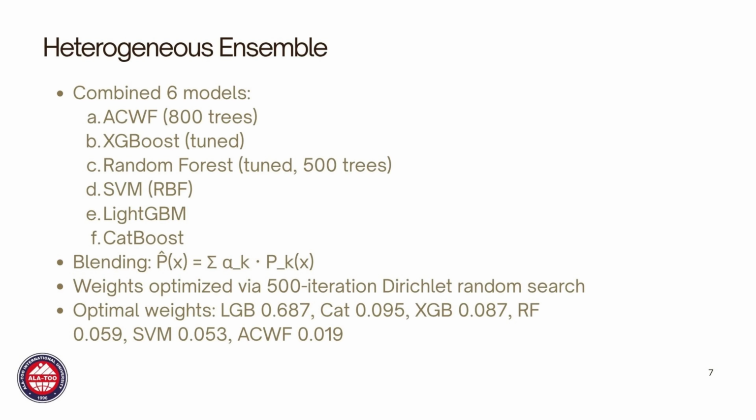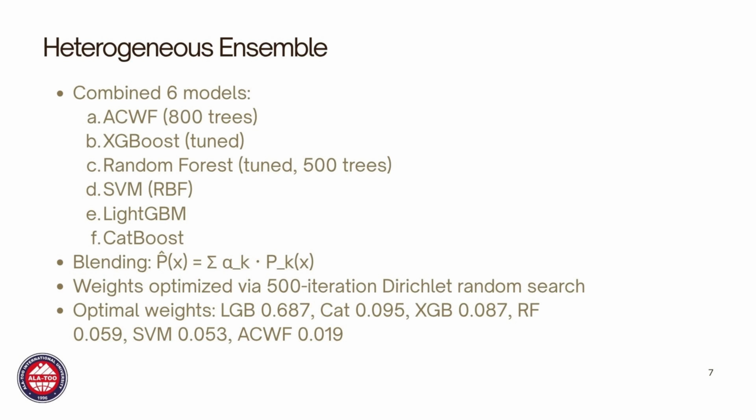The blending formula is simple. The final prediction is a weighted sum of each model's probability predictions. We optimize these blending weights using a 500 iteration random search with a Dirichlet distribution. The optimal weights are shown here. LightGBM got the highest weight at 0.687, followed by CatBoost at 0.095, XGBoost at 0.087, Random Forest at 0.059, and SVM 0.053. Now, you might notice that ACWF has the lowest weight at only 0.019, but here's the key